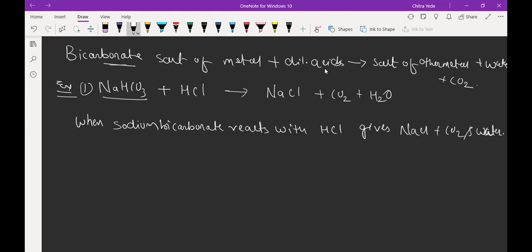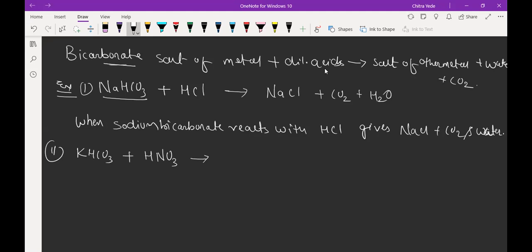We'll take one more reaction. Reaction number 2. Suppose we have potassium hydrogen carbonate. It is KHCO3. It is also called potassium bicarbonate. When it reacts with HNO3, nitric acid, what will be the product?